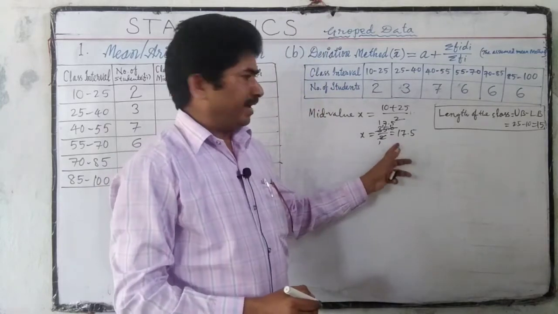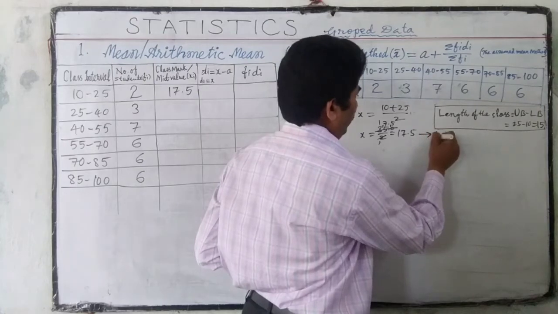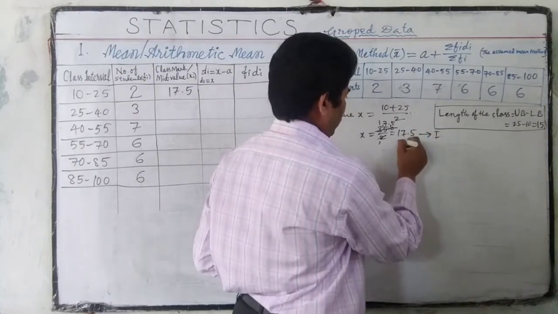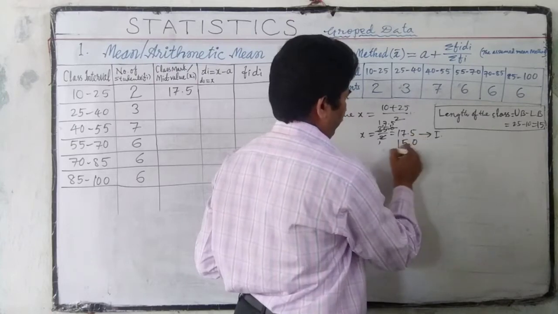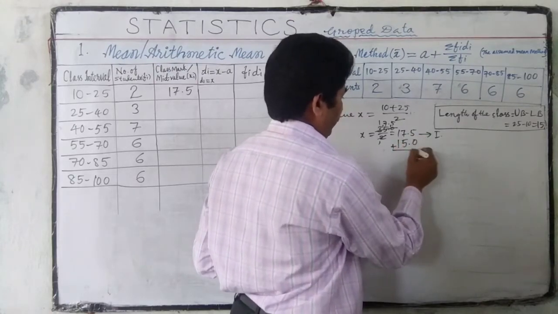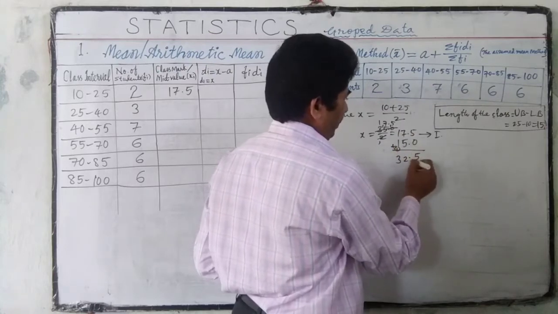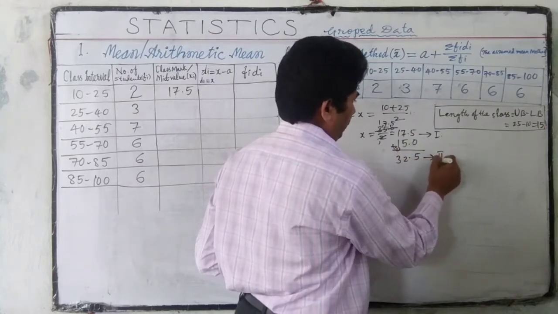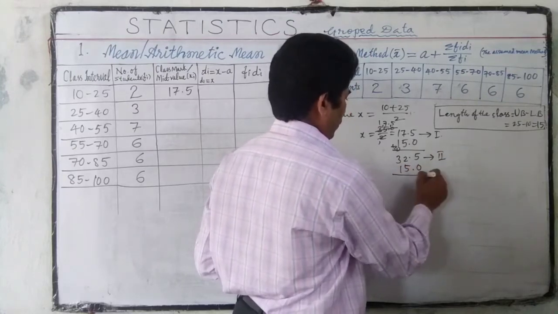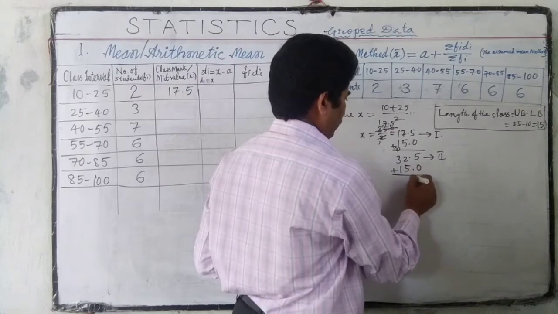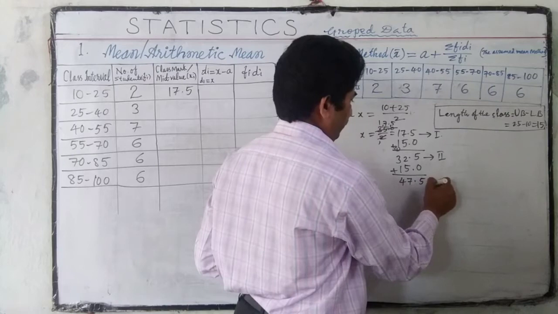If we add this length of the class to this mid value, we can get the next class mid value: 17.5 plus 15 is 32.5. This is class 2 mid value plus 15, 47.5.